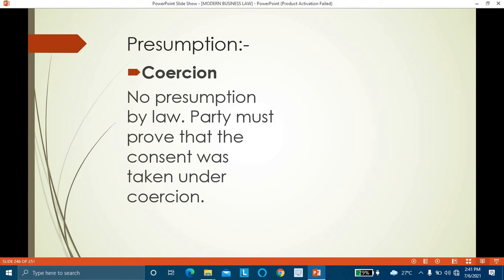The next point of distinction between these two is made on the basis of presumption. Now, what is presumed in which case? In case of coercion, there is no presumption by law. Presume means to deem or take into consideration. Law will not presume anything, but the party must prove that consent was taken under coercion. The party who wants to avoid the voidable contract has to prove that the consent was taken under coercion.